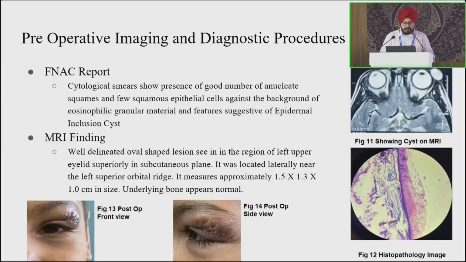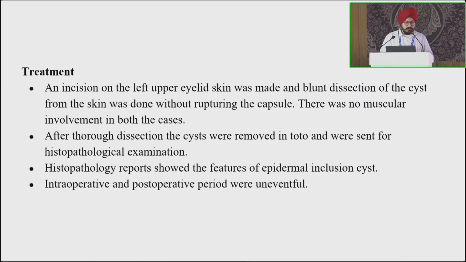On FNAC, cytological smears show presence of a good number of anucleate squames and few squamous epithelial cells against the background of eosinophilic granular material. Features suggestive of epidermal inclusion cyst. On MRI, a well delineated oval shaped lesion was seen in the region of the left upper eyelid superiorly in the subcutaneous plane. It was located laterally near the left superior orbital ridge. It measures approximately 1.5 by 1.3 by 1.0 centimeter. Underlying bone appears to be normal. Treatment: an incision on the upper eyelid skin was made and blunt dissection of the cyst from the skin was done without rupturing the capsule.